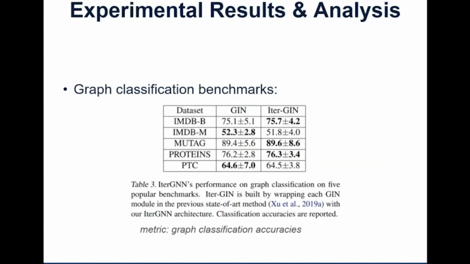Finally, we show that our model will not hurt your standard generalizability. Here the task is graph classification. The benchmarks here include biomedical benchmarks and social network benchmarks. The JN here is the previous state-of-the-art for graph classification, and the ITER-JN wraps each JN layer with our iterative architecture. The final performance is competitive. So the iterative architecture is a safe choice for you to improve your generalizability with respect to graph scales.